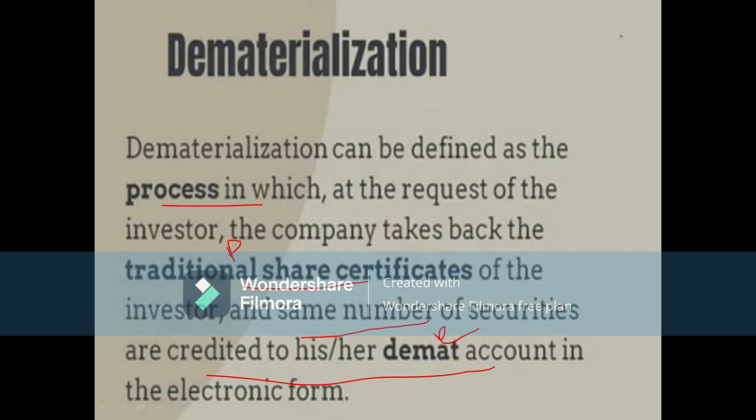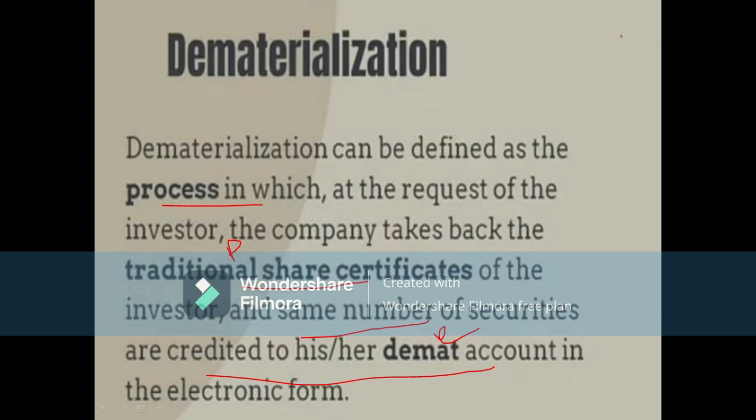In order to convert physical share certificates into electronic form, the investor should have an account known as a demat account. For online trading of securities, he should have a demat account. So this is dematerialization.